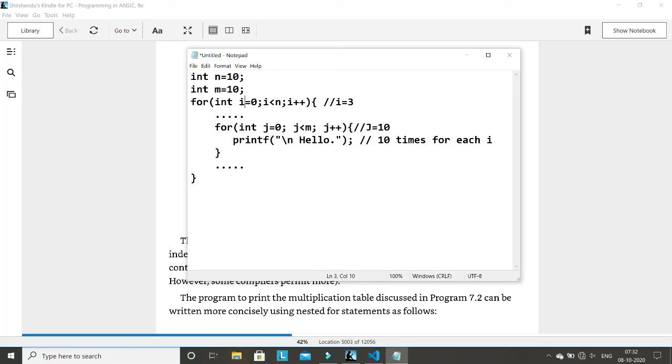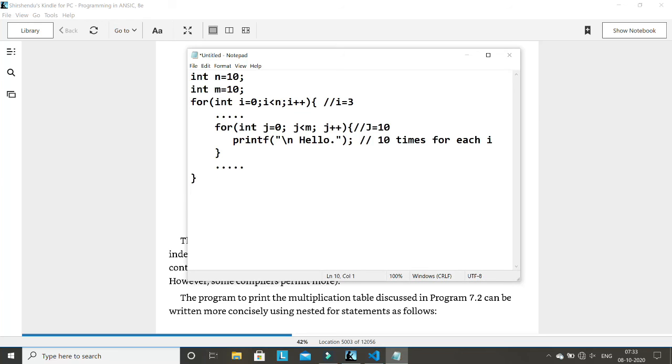Why 100 times? Because for each i it is printing 10 times. And how many i's are there? There are 10. How many iterations are there for the outer for loop? For the outer for loop there are 10 iterations, and for each iteration it will print 10 times. So 10 into 10, 100. Check it by yourself. Write the code by yourself and try to find out why it will print 100 times.